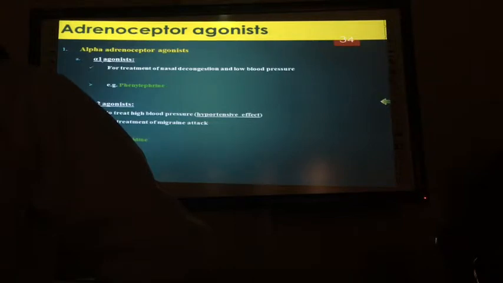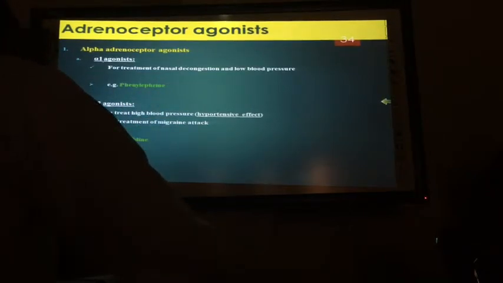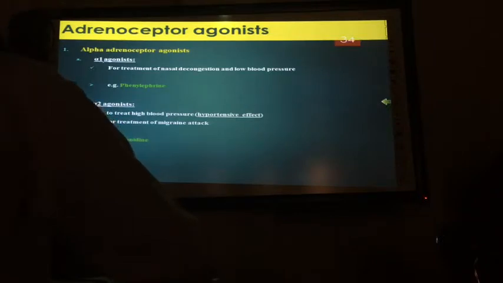Receptor classification: alpha-1 agonists, like phenylephrine and methoxamine, are useful in the treatment of nasal decongestion and low blood pressure. Nasal congestion most of the time happens due to vasodilation in the nasal mucosa.